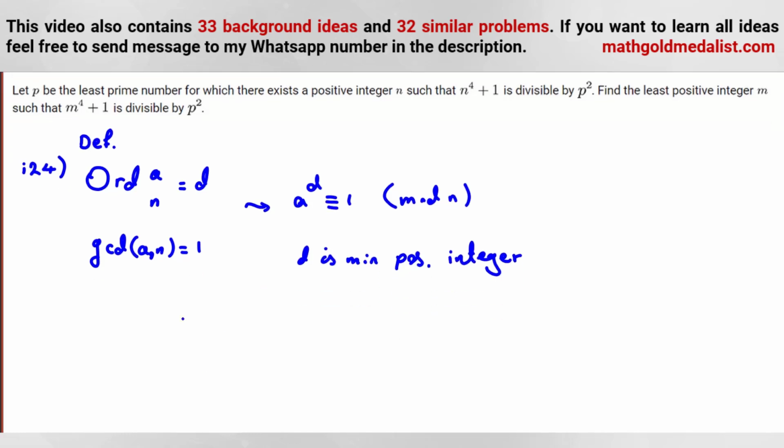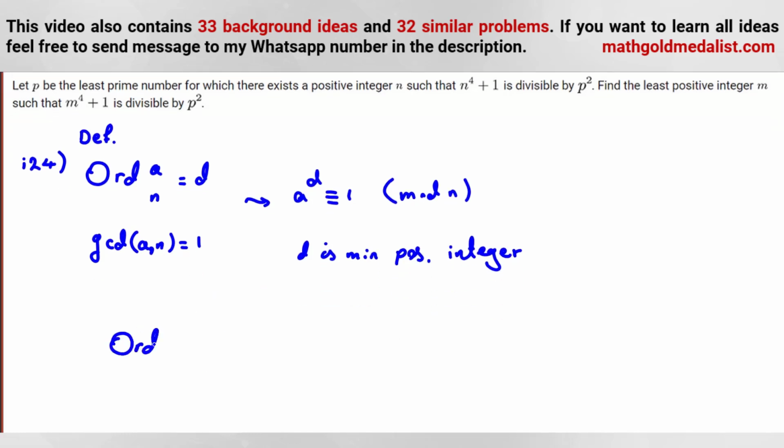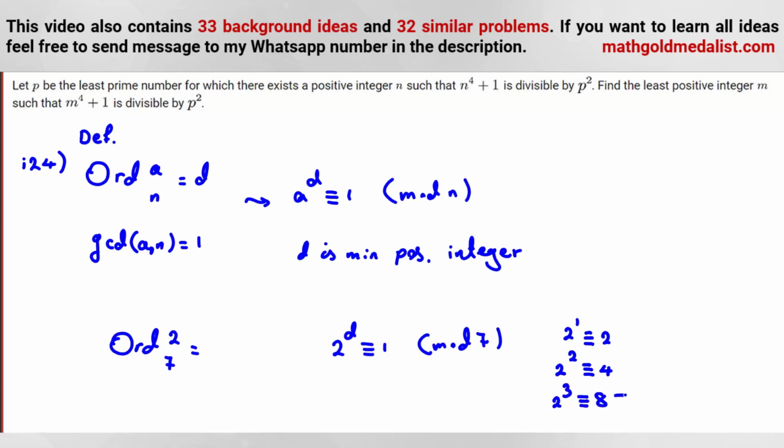For example, let me tell you some example. Order of 2 mod 7 is what? It means that 2 to the d should be 1 mod 7, and we know that GCD of a and n, 2 and 7, is 1. The minimum positive integer. 2 to the 1 is not good, is 2 mod 7. 2 squared is 4 mod 7. 2 cubed is 8. It's good. It's 1 mod 7 and order will be 3. Okay?